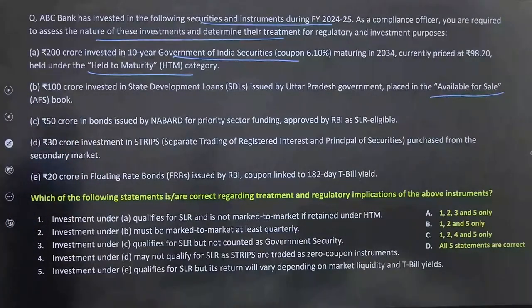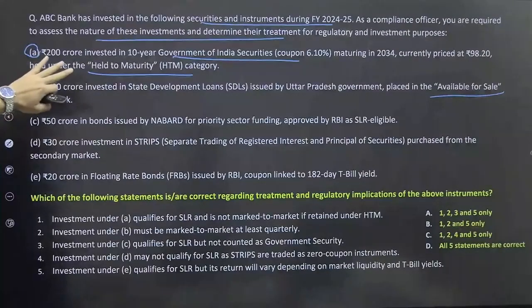So this is the situation. Now, which of the following statements are correct regarding the treatments and regulatory implications of the above instruments? So statement 1, investment A means this. ठीक है. 200 crore rupees invested in 10-year securities.